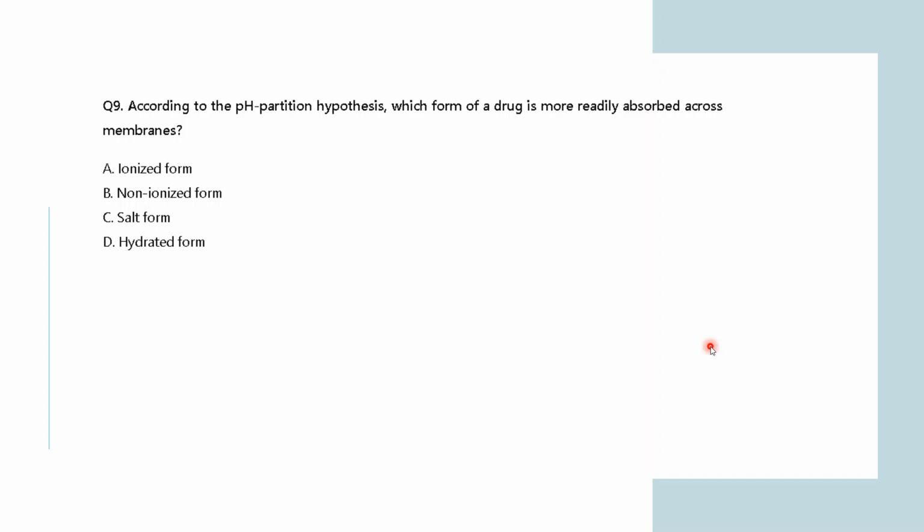Okay, so I was explaining, according to the pH partition hypothesis, which form of drug is more readily absorbed across the cell membrane. Which drug do you think will be passing very fast through your cell membrane? Is it the ionized form, non-ionized form, salt form, or hydrogen form? Which one will you think will be passing the cell membrane fastest? We have taken these 8 questions, and based on that, you can answer it. So, any guesses?